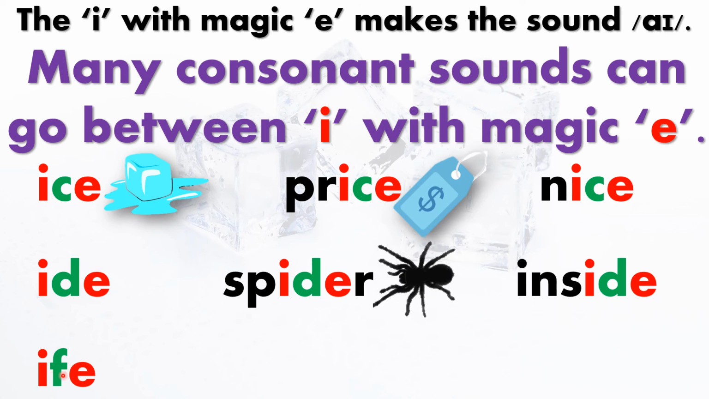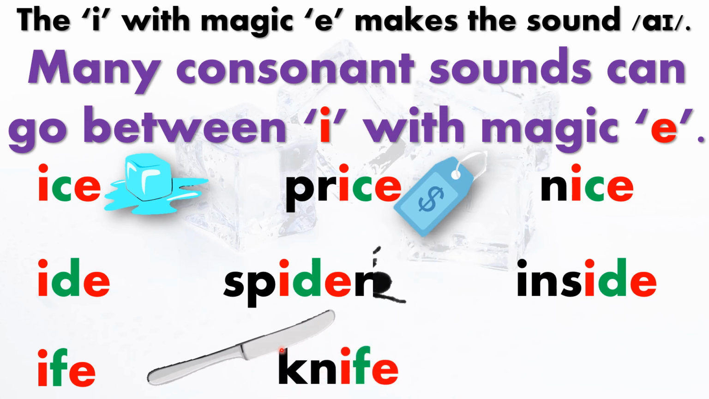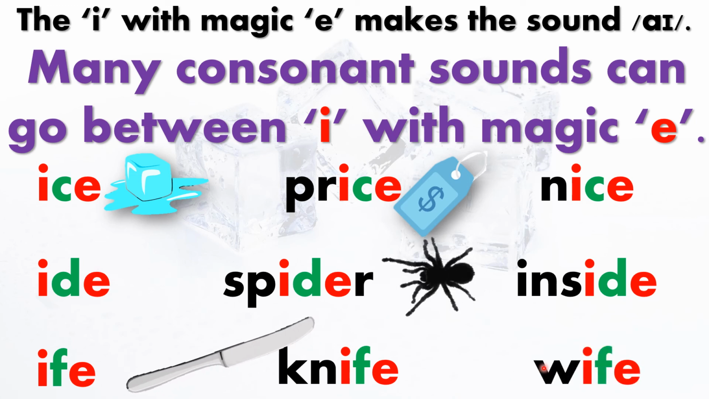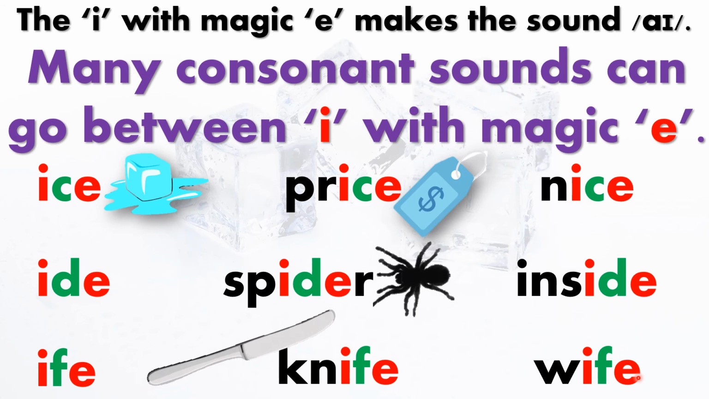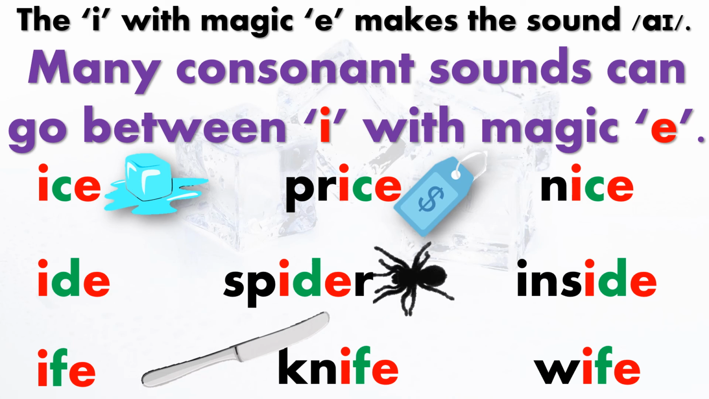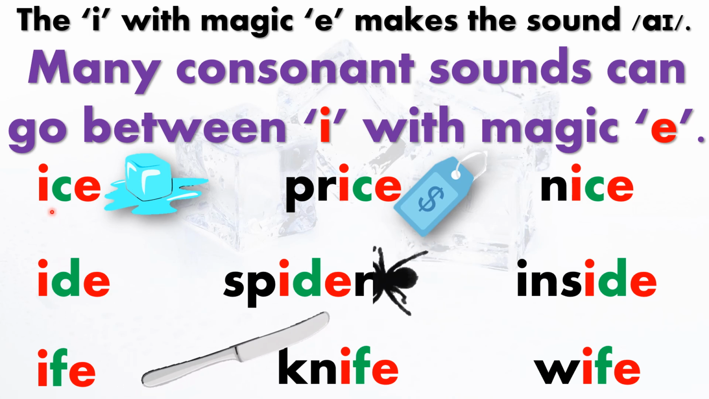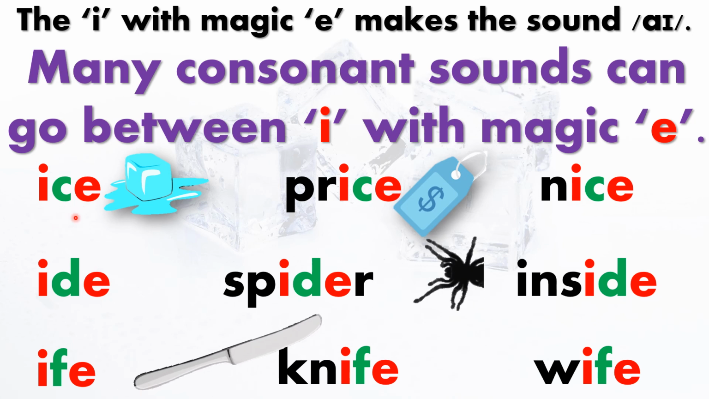We also have IFE. I-F-E. IFE is in knife. IFE is in the word wife. There are lots of other consonants that go between the I and magic E. You can learn about them in another video.